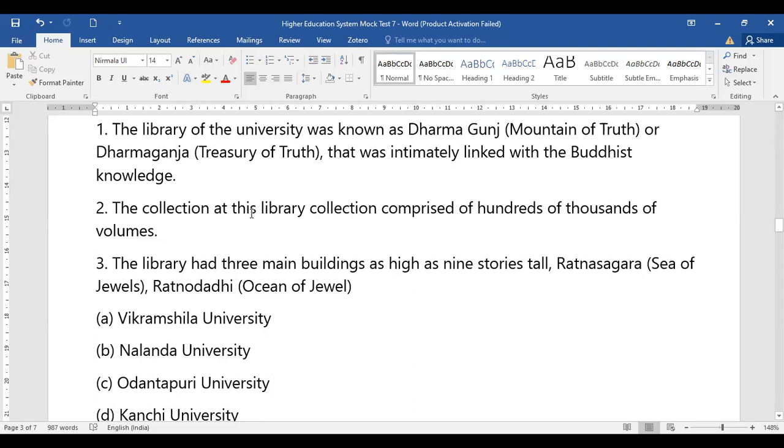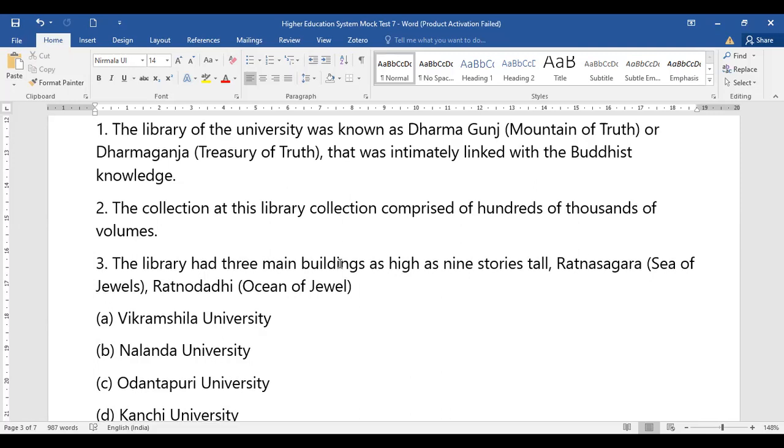The collection of this library comprised hundreds of thousands of volumes, and the library had three main buildings, 9 stories tall, that is Ratnasagara, Ratnodadhi, and Ratnaranjaka. It has three main buildings which consisted of Ratnasagara and Ratnodadhi, so ocean of jewels and sea of jewels. So now with respect to which university's library are they talking about? You have to identify the university. So question number 17.